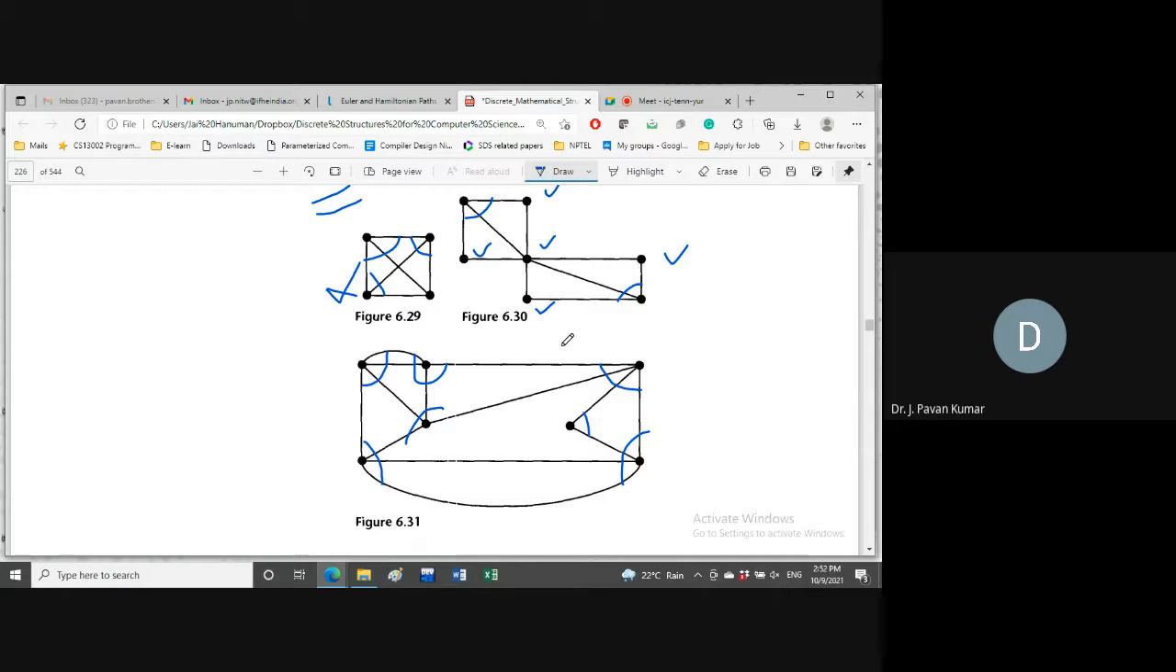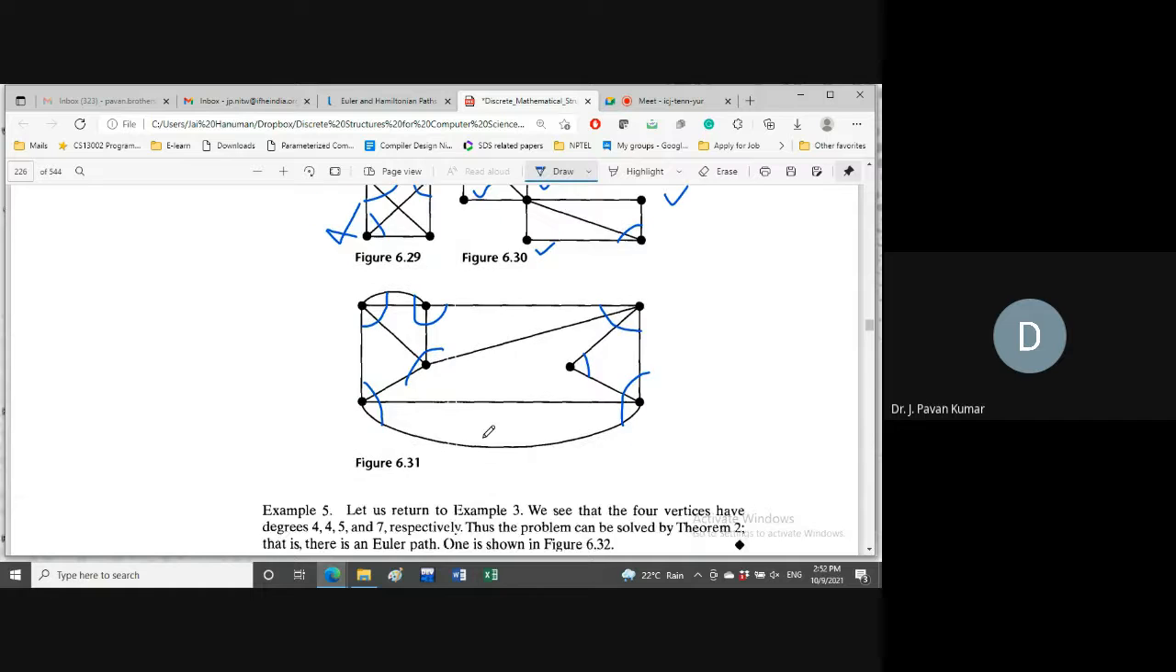No, definitely no. So by this, I think the doubt is clear. Euler path, Euler circuit. When we have an Euler path, we will not be having a cycle. When we have a cycle, we will not be having a path. And to have a cycle in our graph, what are the constraints? To have a path in our graph, what are the constraints we have seen?